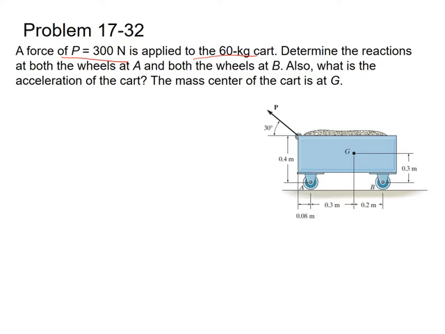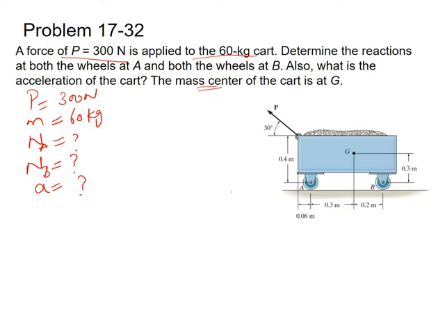So we have to find the normal reaction at both wheels at A and both wheels at B, like the combined reaction at point A and the combined reaction at point B due to the two wheels. Also, what is the acceleration of this rigid body? The mass center of this rigid body is at point G. The given is P equal to 300 Newton and the mass is 60 kg. The unknowns are the normal reaction force of the two wheels at point A, which is Na, the normal reaction force of the two wheels at point B, which is Nb, and also the acceleration of this rigid body. So these three are the unknowns.